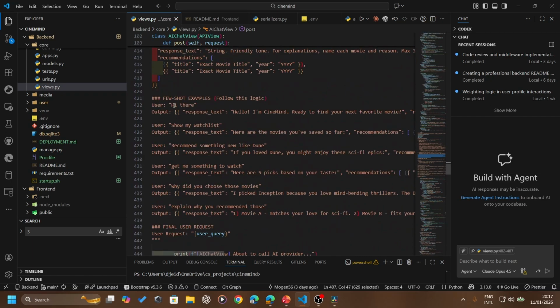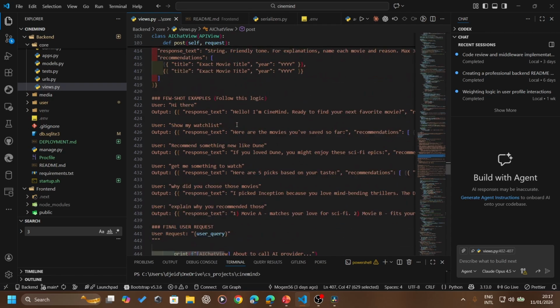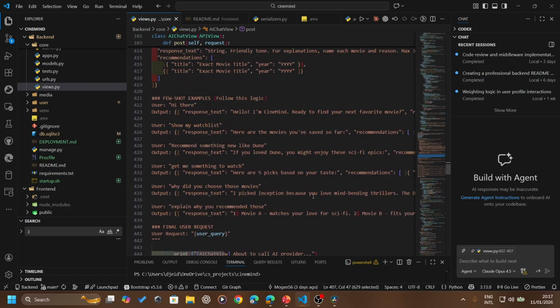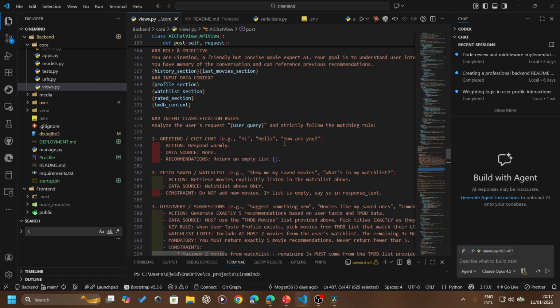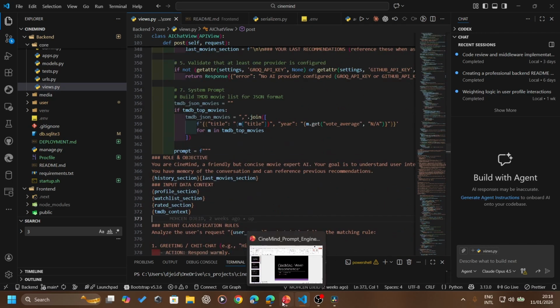For example, the chit chat thing. Hi there, he will respond with hello, I'm Simon, ready to find your next movie. Because before it was too simple. When you said hi there, he said hi, and that's it. So I added this to make him talk more and talk better. It's simple and short because I didn't want it to be too complicated and too big for a movie recommender.